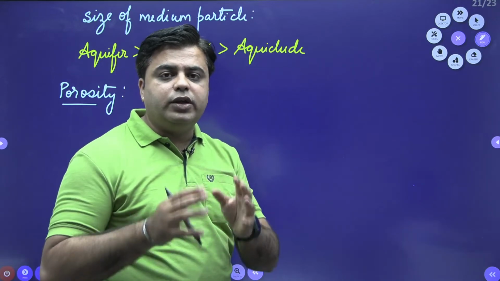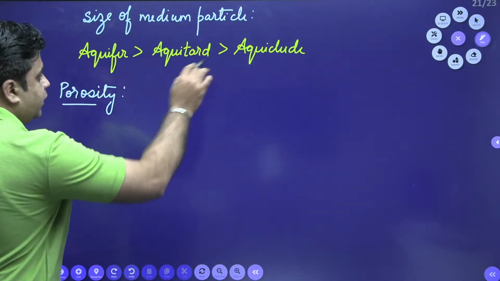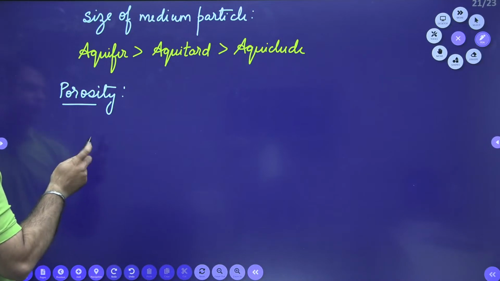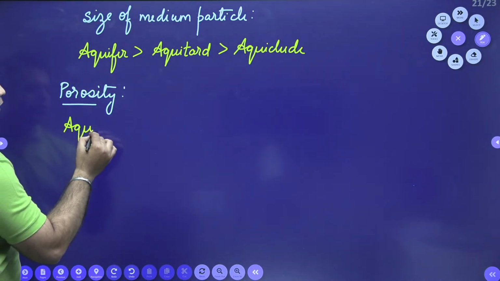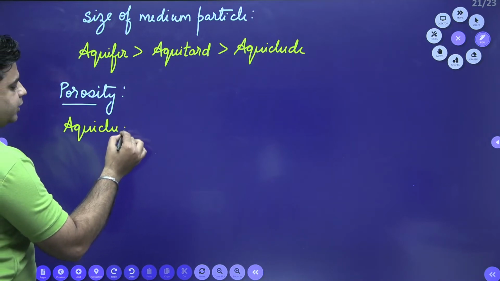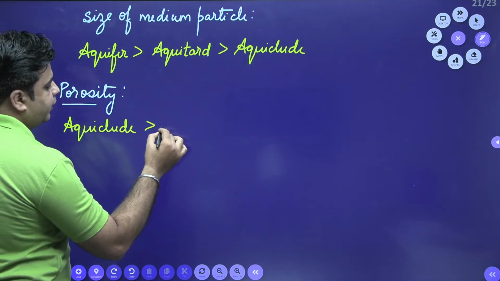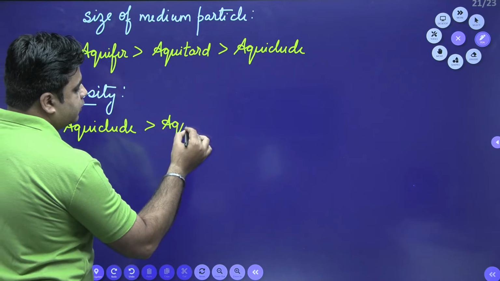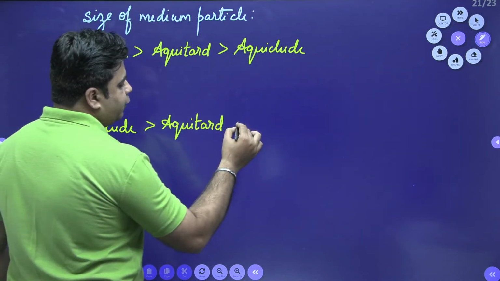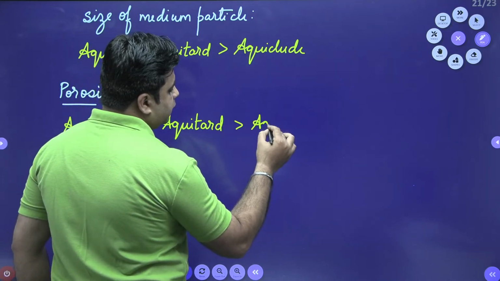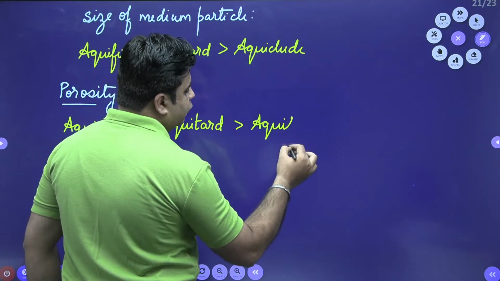Aquiclude can store a huge amount of water. So aquiclude has the highest porosity, then we have aquitard, and last we have aquifer, right?